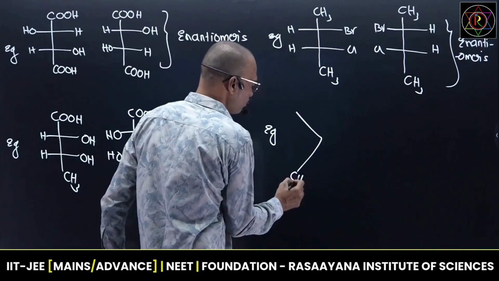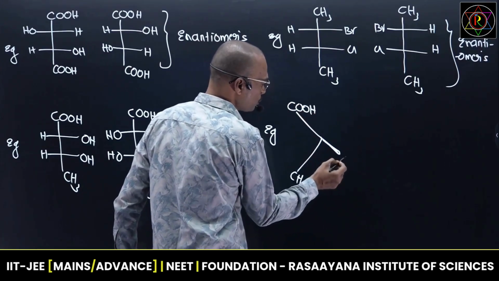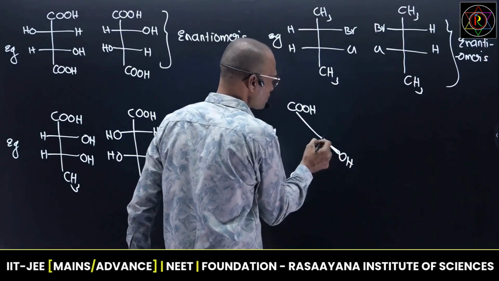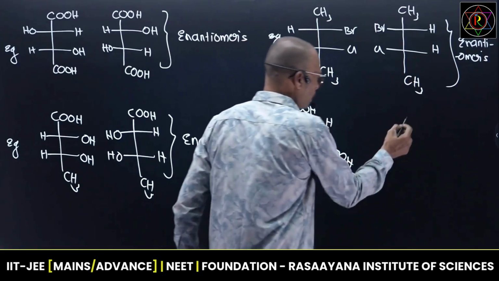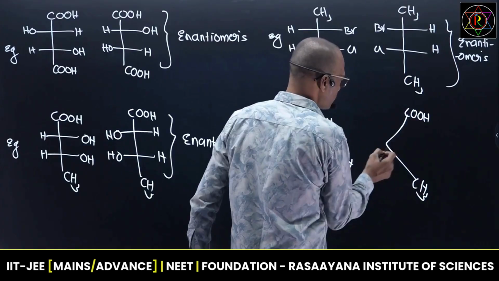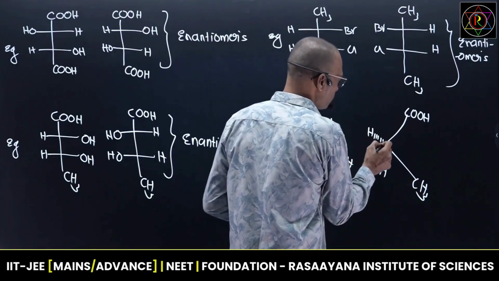So suppose if I take any wedge model, this is a wedge model. Thick line indicates above the plane and dotted line indicates below the plane. This is OH and here it is hydrogen. Now, in this wedge model there is a presence of thick line as well as dotted line, which indicates above and below the plane.